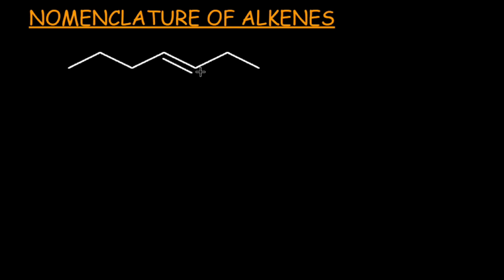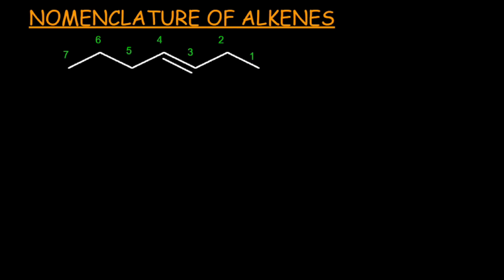This is a straight chain molecule and contains one double bond. According to IUPAC nomenclature, start the numbering of the heading part from the side where the double bond finds the lowest locant. So numbering would be started from the right side. 1, 2, 3, 4, 5, 6 and 7.